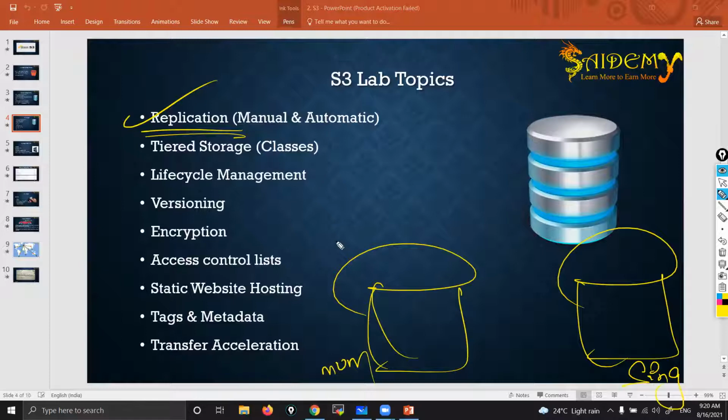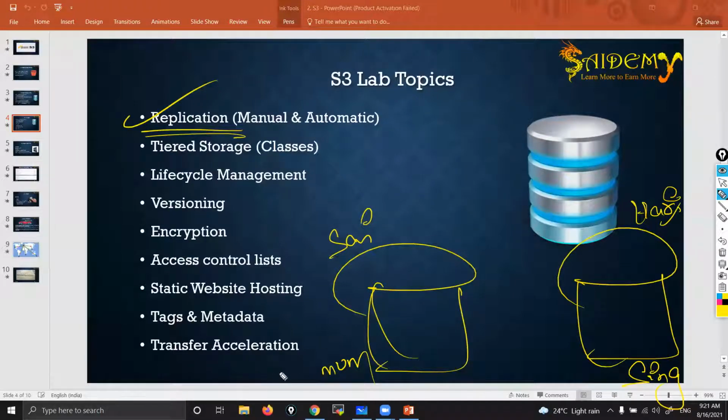The Mumbai bucket is operated by me, Mr. Sai. The Singapore bucket is operated by someone else, assume Mr. Hari. Hari requested me: whatever data is there in your bucket, I want that entire data.